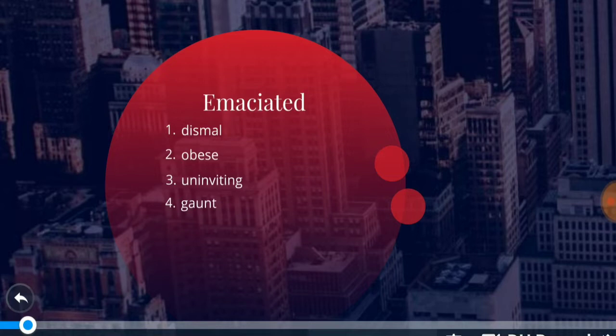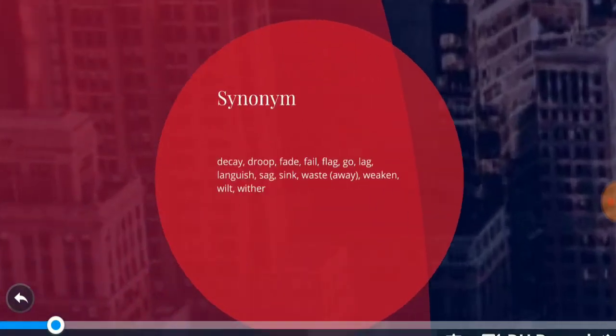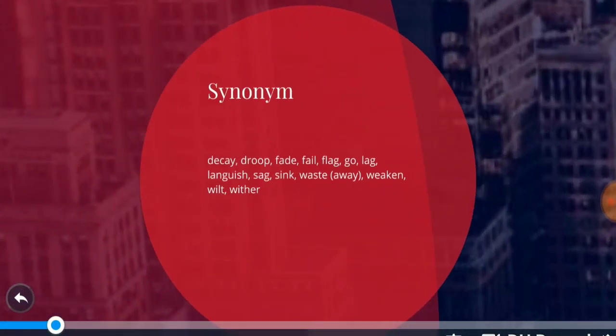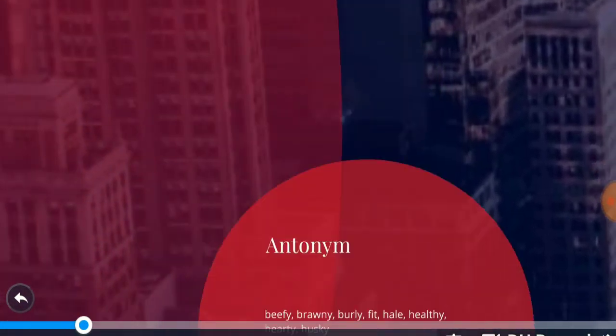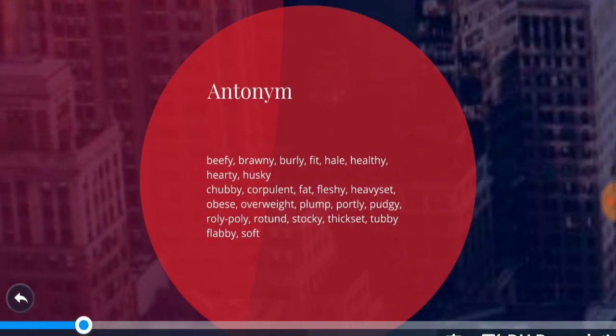Now emaciated is an adjective. It is an adjective form of the word, right? And if I talk about the usage, you can use this in this way, right? Emaciated monks walked down and denounced the marriage, right? So this was about the word emaciated. Its synonyms are given here. You can pause the video and look at the synonyms, and also we have presented the antonyms as well, right?